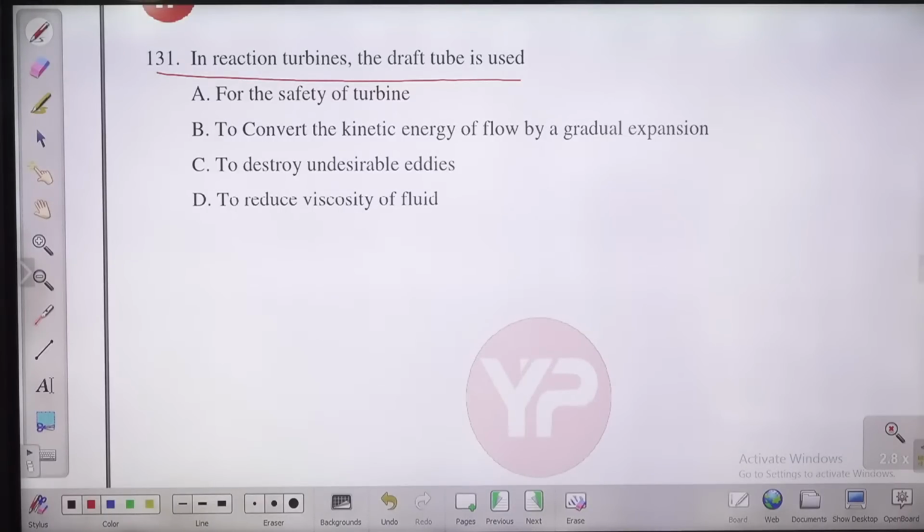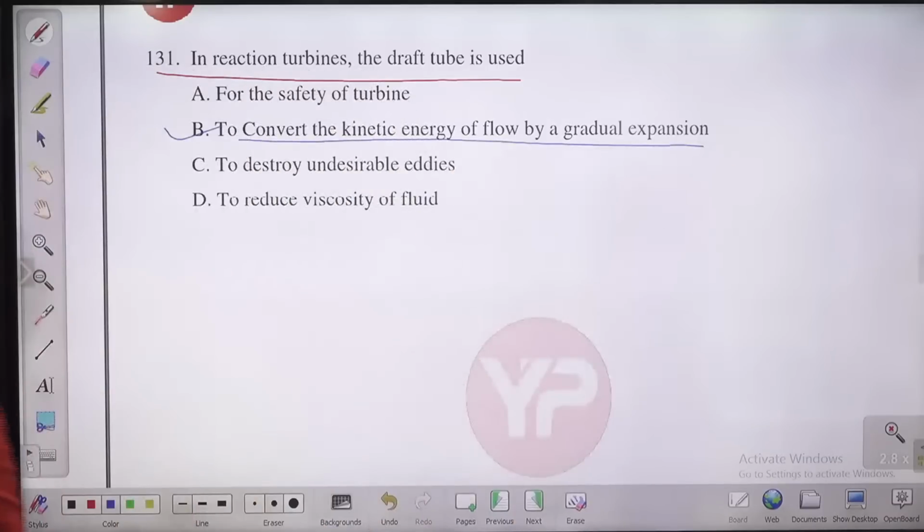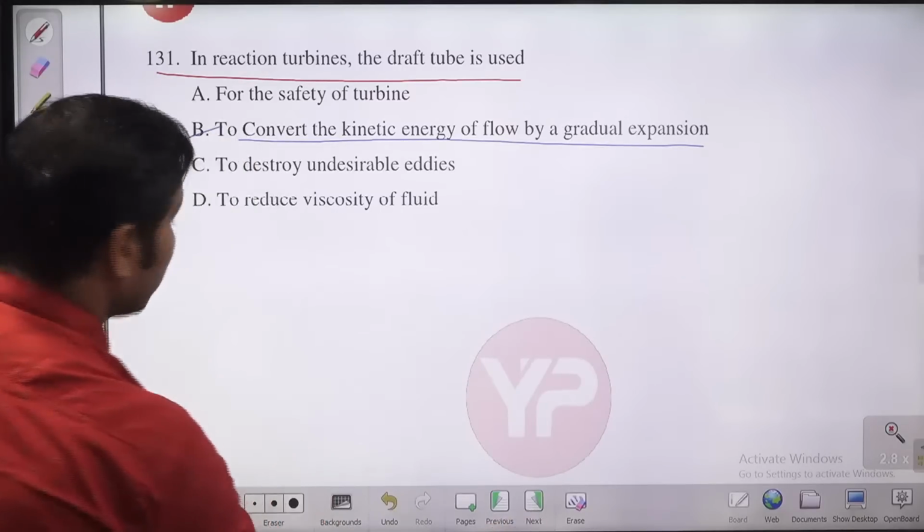Yes, the draft tube we use to convert the kinetic energy of flow by a gradual expansion. This is not provided for the safety of the turbine. Okay, so this is used to convert the kinetic energy of the flow by a gradual expansion. B is right.